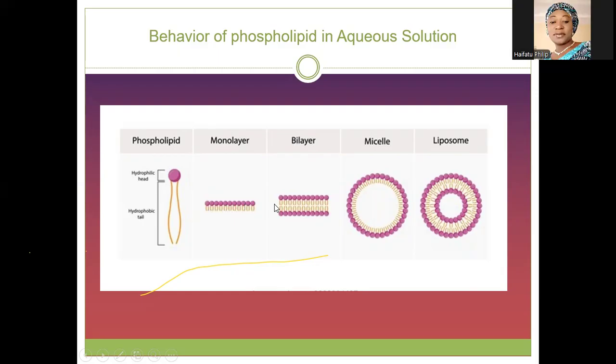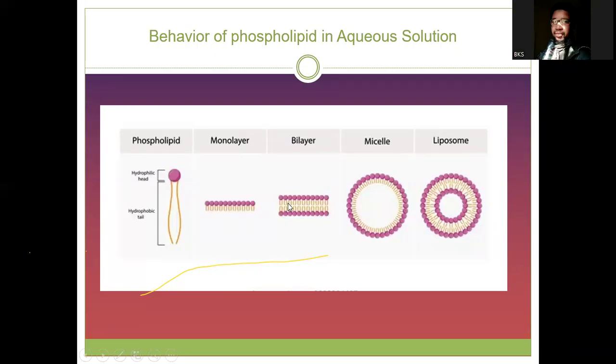When you put enough of these things in water, what will happen? You are trying to force them to enter inside water, so that they must interact with water. Do you know what happens when you do that? They can form what we call a bilayer. So they will arrange themselves: those parts that don't like water come together. They will cover themselves to form this structure we call a bilayer.